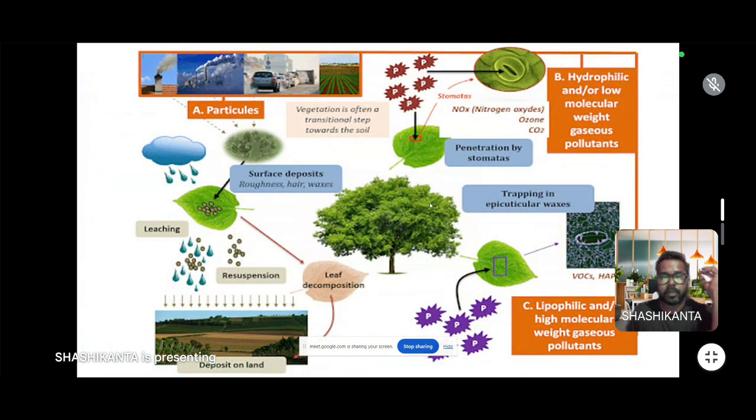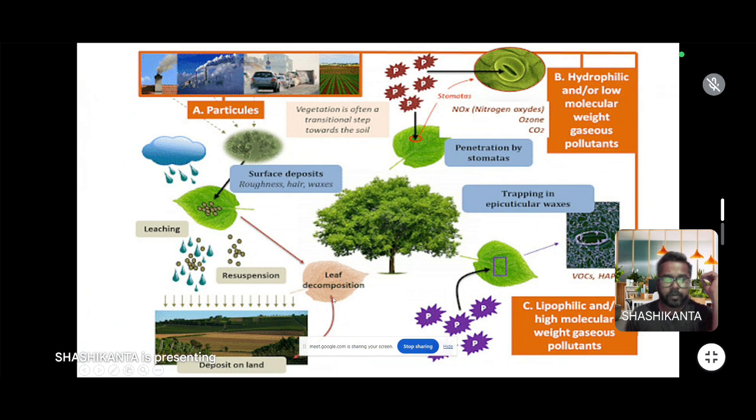Here is a diagram showing particulates in A, a hydrophilic and low molecular weight gaseous pollutant in B, and a lipophilic or high molecular weight gaseous pollutant in C. Here, particulate matter is deposited on the surface of the leaf, which has roughness, hair, and wax. Leaching occurs in the leaf, and then resuspension.